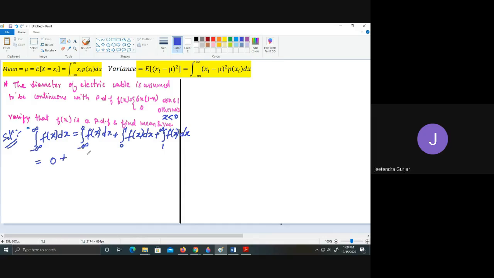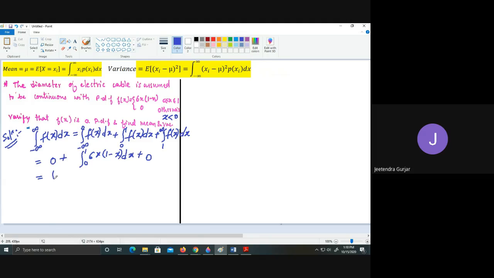So we take 0, and then the integral from 0 to 1, where f of x is 6x into (1 minus x) dx. Plus, again for x exceeding 1, it will again be 0. So we take this as the integral from 0 to 1 of 6x (1 minus x) dx.